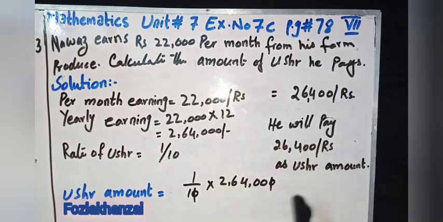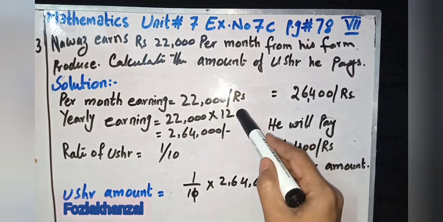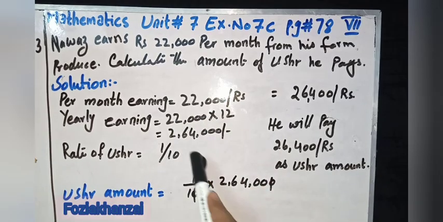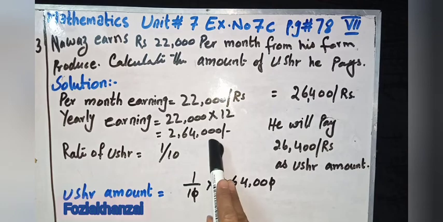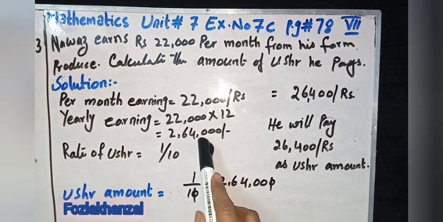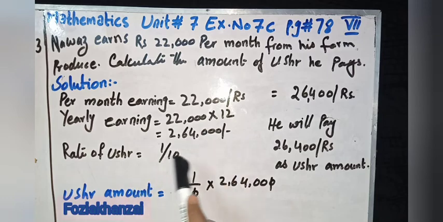After a year the farmer has to pay the ushr amount. So 1 year is equal to 12 months. So 12 multiplied by 22,000 is equal to total earning, 2,64,000. On this total amount, 2,64,000, we find the ushr amount.